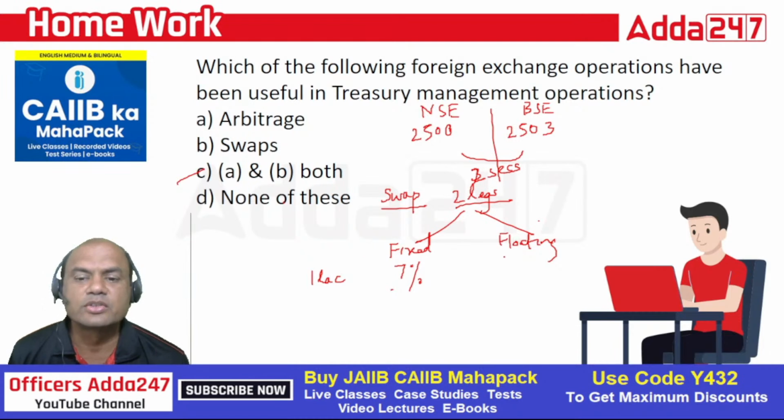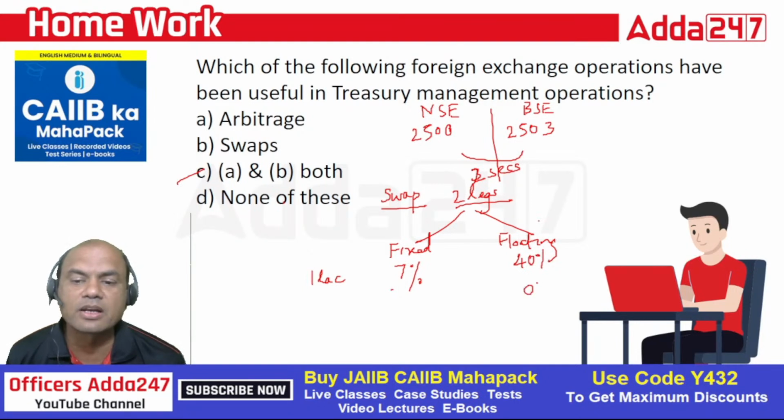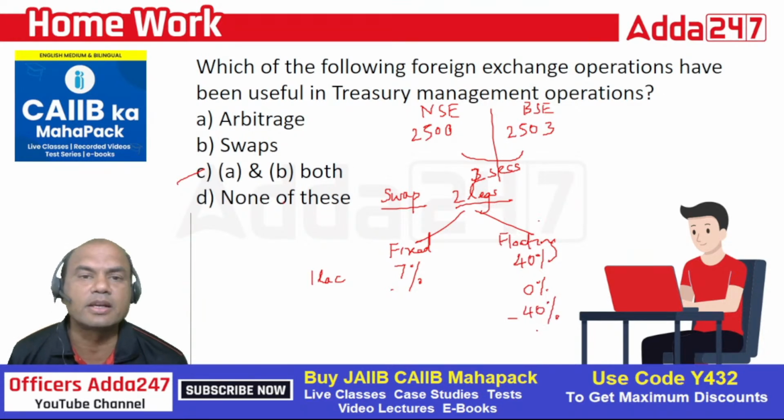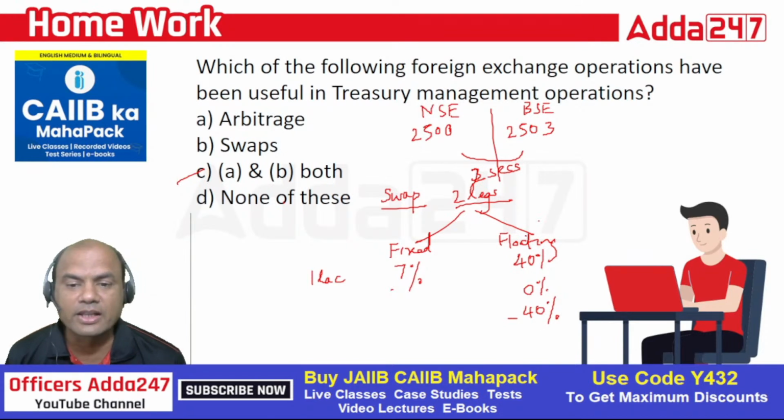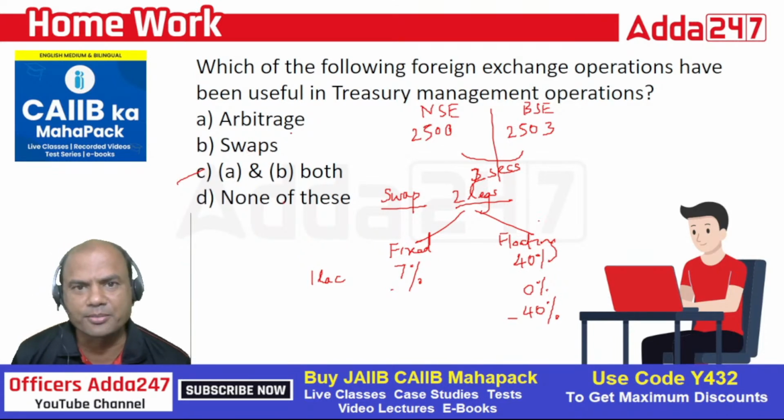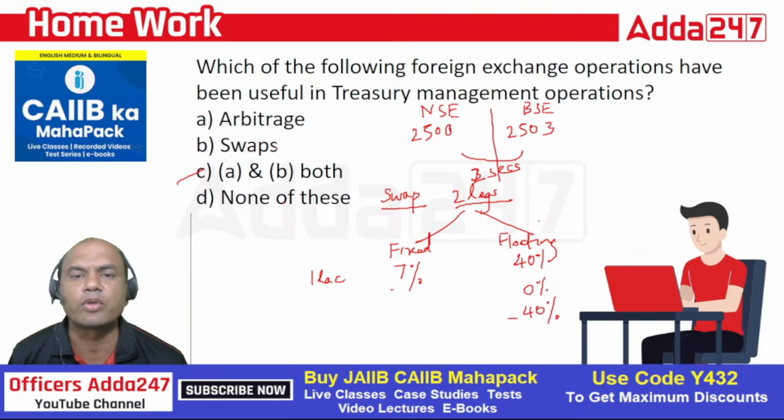Let's say I'll invest this in the stock market, stocks. So in stocks, what will happen? I might get 40% return, or I might get 0% returns, or I might get minus 40% returns. Means I might get negative returns also. Anything is possible. So this is known as a floating leg. So this floating leg and this fixed leg, when they combine together, that is known as a swap. Swaps can be of various types. Swaps can be for foreign currency, for any commodity basically.